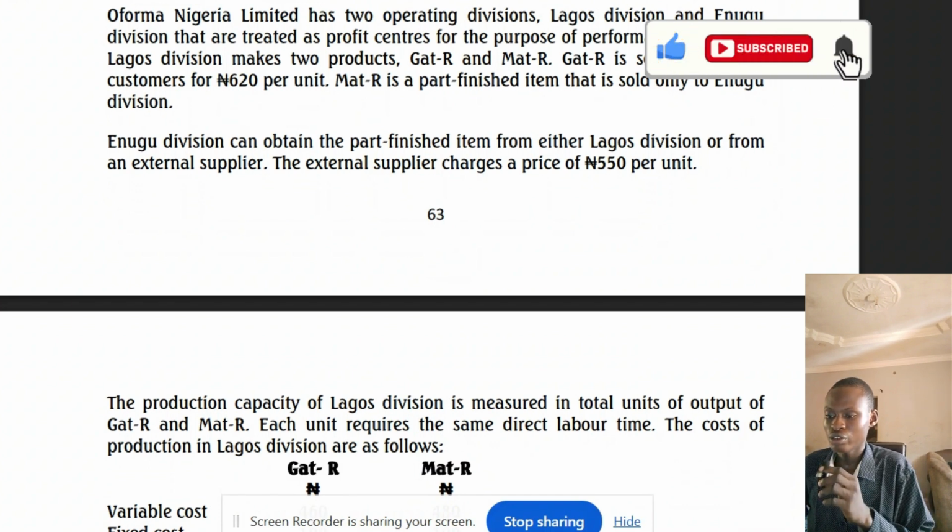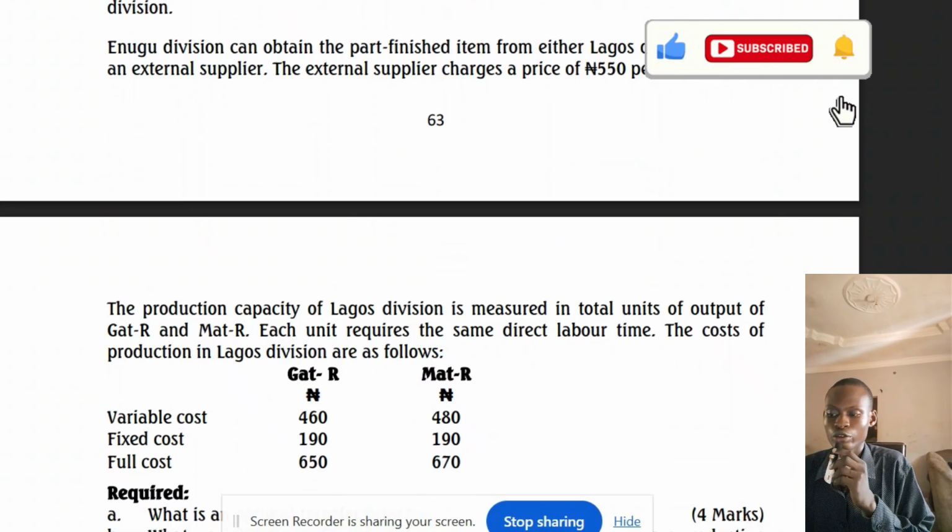The production capacity of Lagos Division is measured in total units of output of GAT-R and MAT-R. Each unit requires the same direct labor time. The costs of production in Lagos Division are as follows, as you can see.